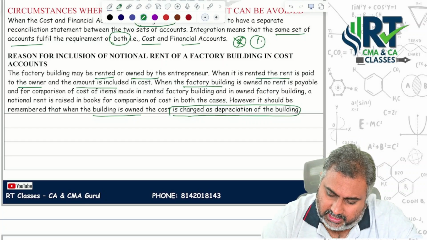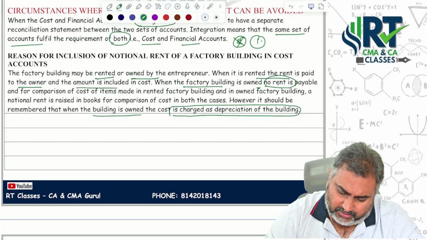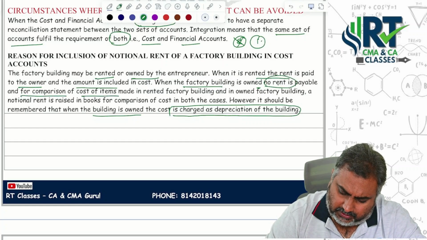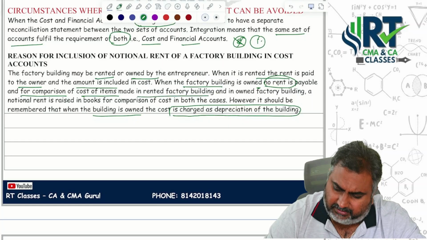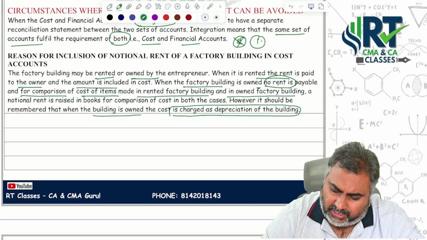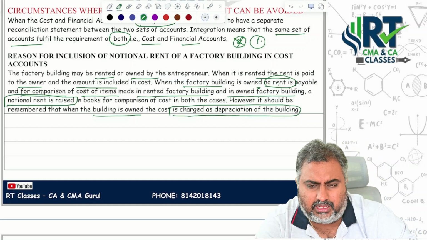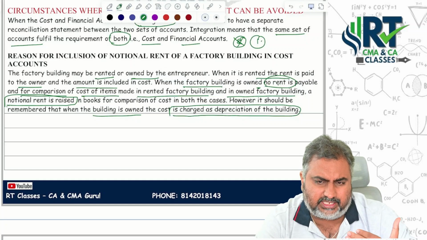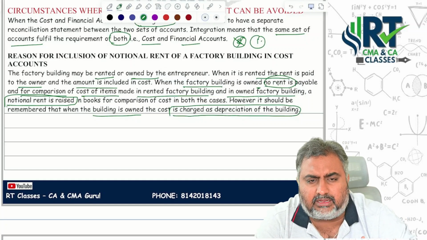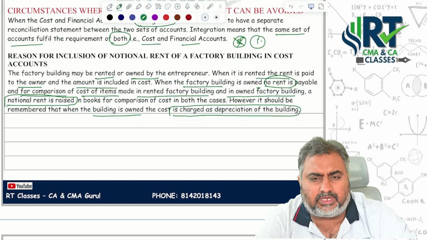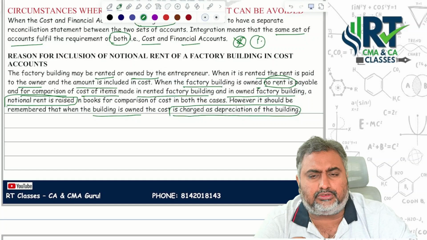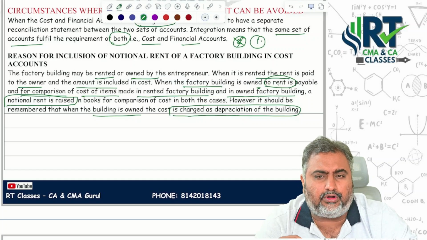When the factory building is owned, no rent is payable, and for comparison of cost of items made in the rented factory building and in the owned factory building, a notional rent concept should be raised. If you want to compare the case where I rented and the case where I owned, for comparison purposes, definitely notional rent should be raised whenever you have an owned factory building itself.